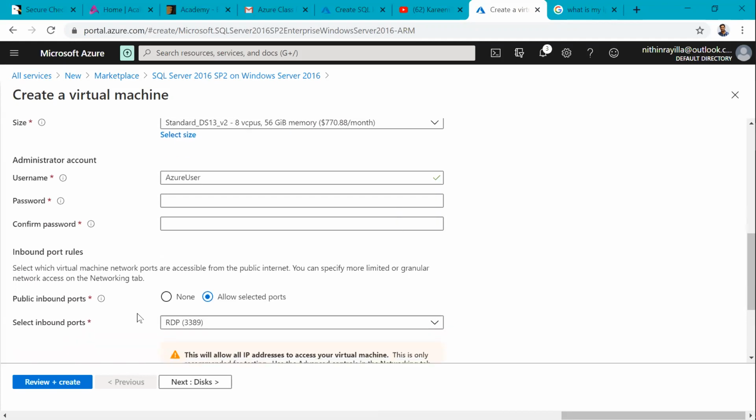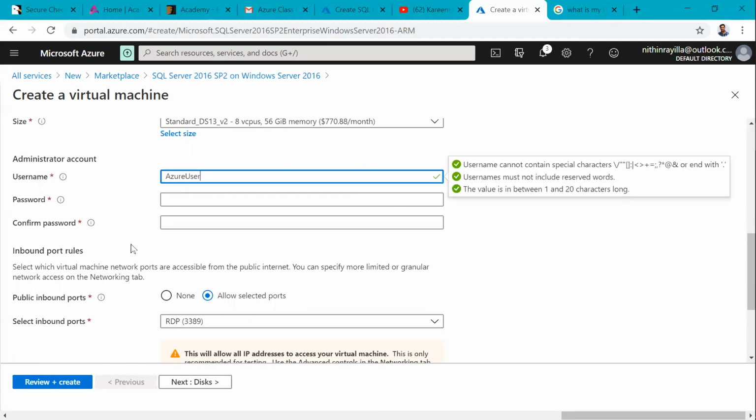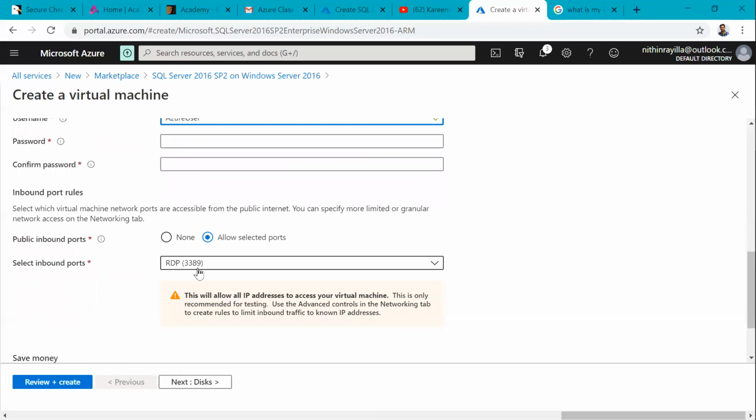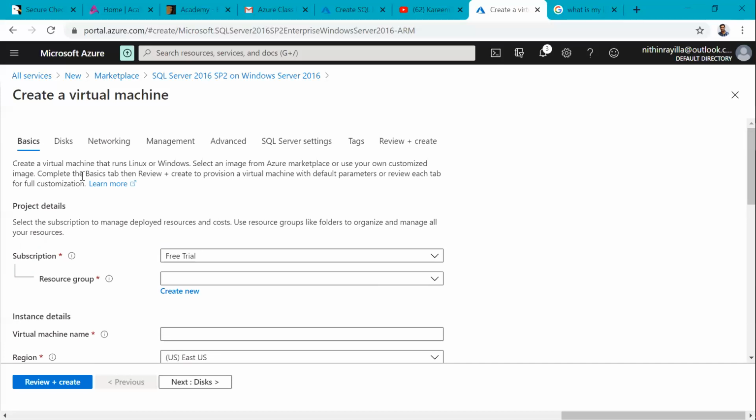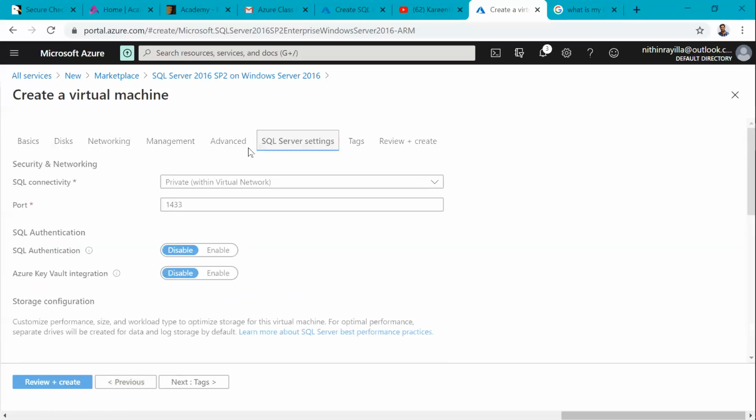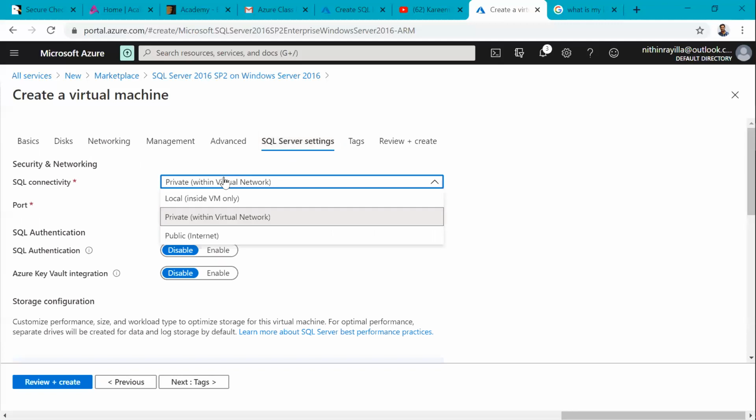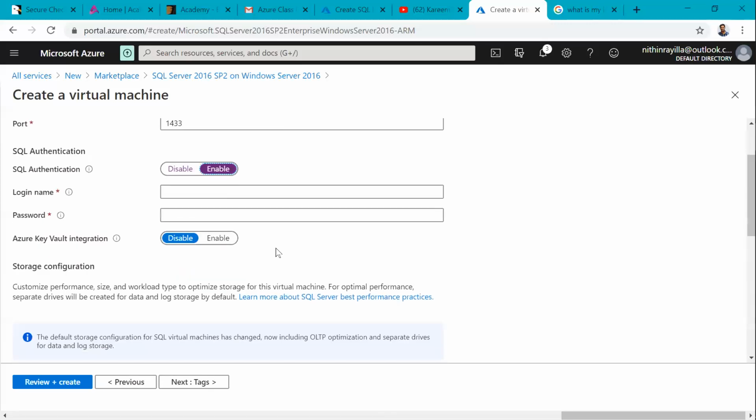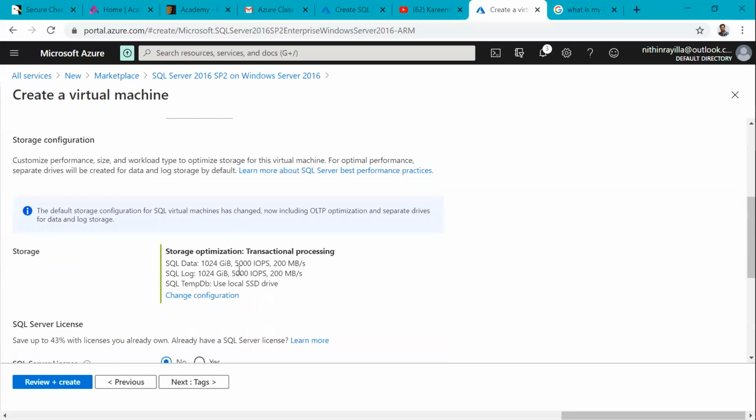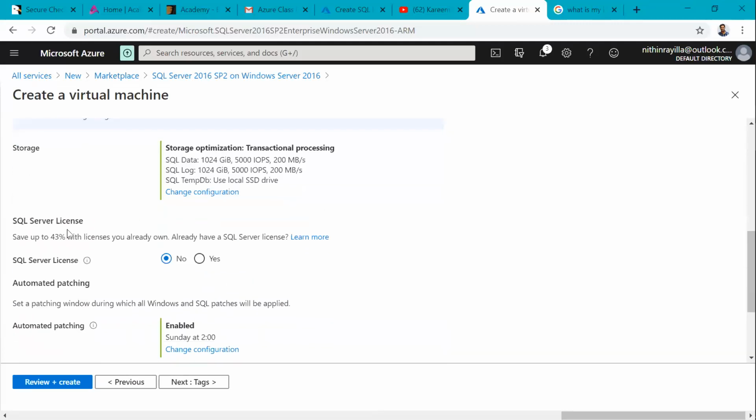So username, password are there. Default RDP port is open so that we can take RDP. Already we have seen save money. 49% money will save if you have already licensed, it is saying. Right? So then we can mention SQL Server details. We can mention whether you want to access SQL Server from anywhere, public. Okay, so default port is there. We can change the authentication mode, which authentication mode you want, it is asking. So other details are there. We can configure all of them here.